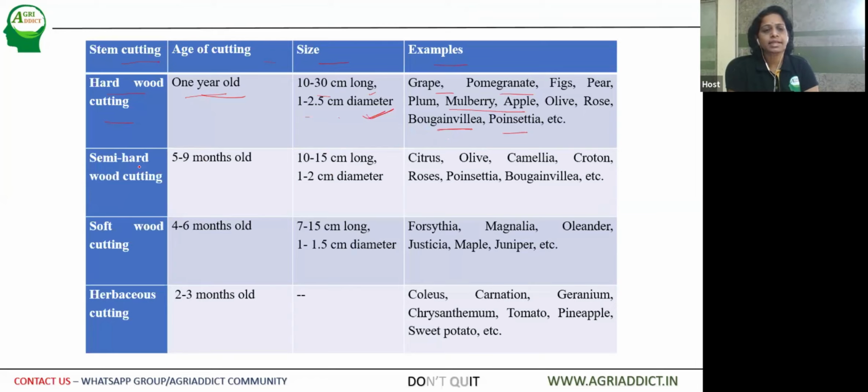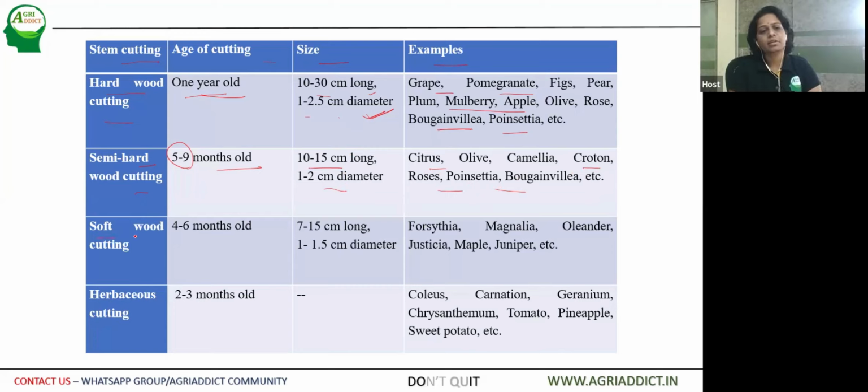Then the second type of stem cutting is semi-hardwood cutting, which is around 5 to 9 months old and at least 10 to 15 centimeters long or 1 to 2 centimeter diameter. It is thinner when compared to hardwood cutting, and this is practiced in case of citrus, olive, camellia, some of the croton crops, herbaceous foliage plants, then roses, poinsettia, bougainvillea and all this. The commercial cultivation is by semi-hardwood cutting.